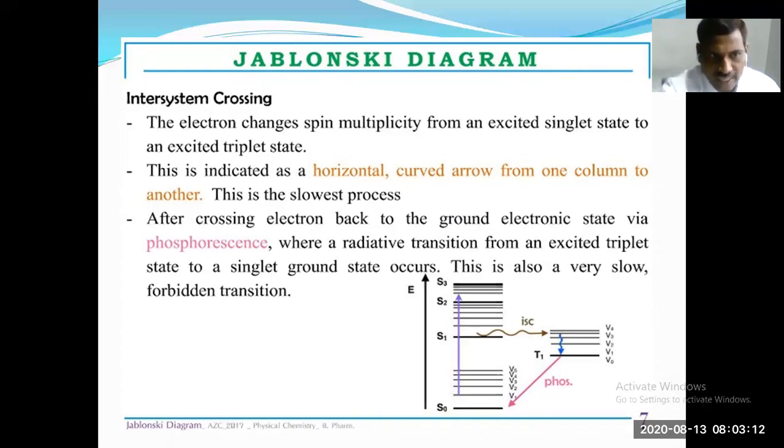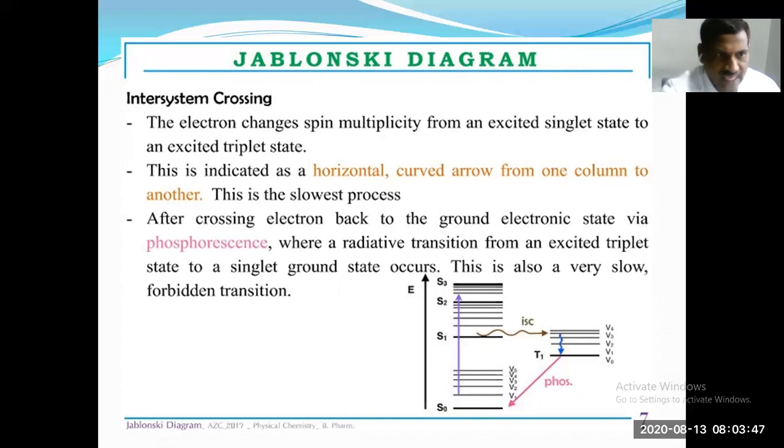After crossing, the electron goes back to the ground electronic state via phosphorescence, so S1 to T1, T1 to S0. The change of spin multiplicity S1 to T1 is called inter-system crossing. The transition T1 to S0 is called phosphorescence.